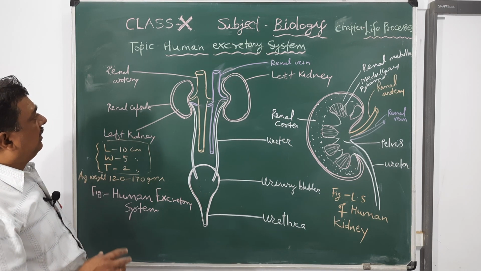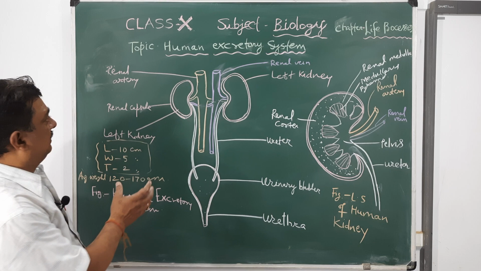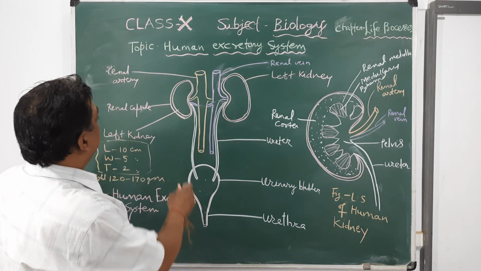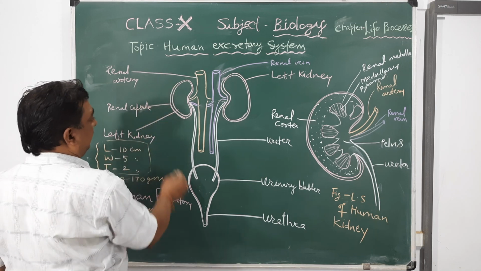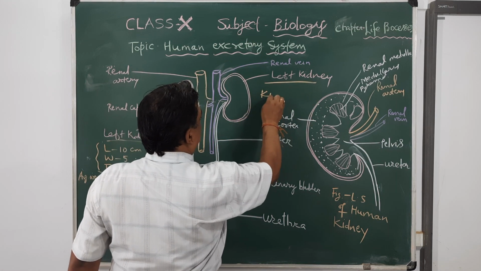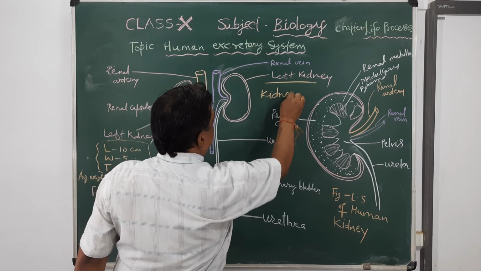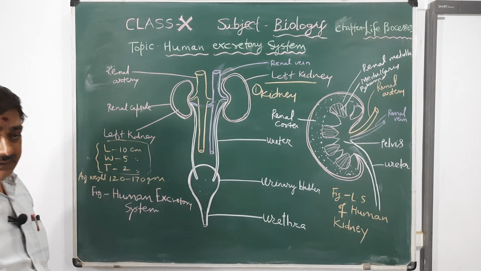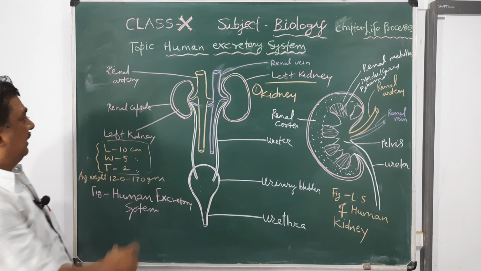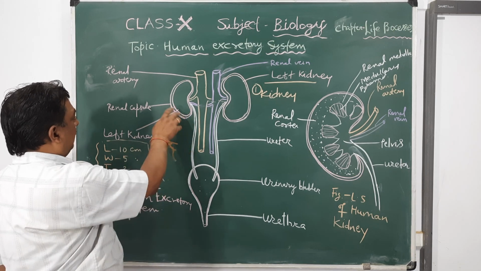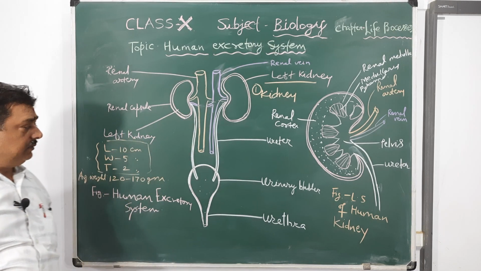But in human, the most advanced mammal, the excretory organ is the kidney. Kidney is very important. The kidney is a reddish brown, bean-shaped structure. The outer shape is convex, the inner shape is concave, and it is surrounded by a capsule called the renal capsule.